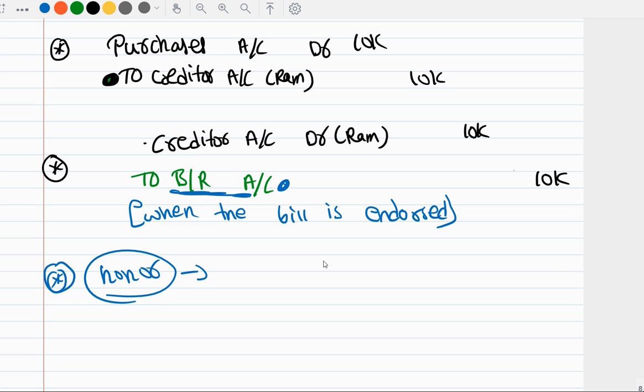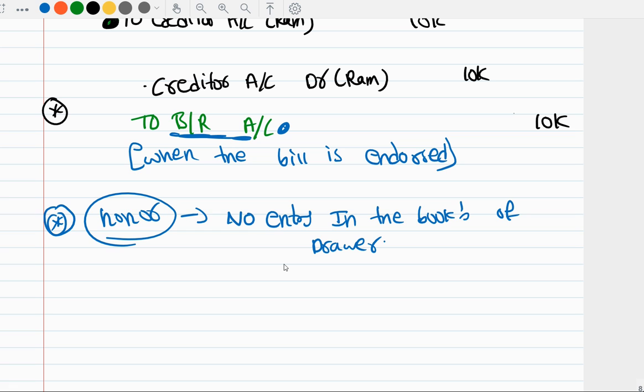Here we are not receiving any cash because we already purchased the goods, and we are supposed to pay cash but we are not paying, so it's settled. So no entry in the books of the drawer or endorser.